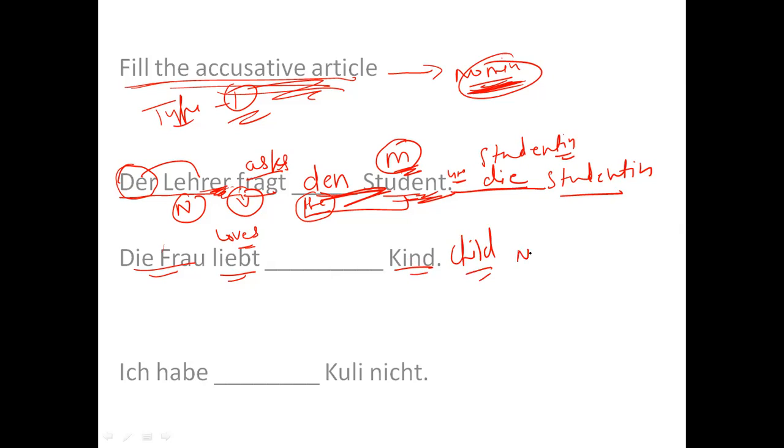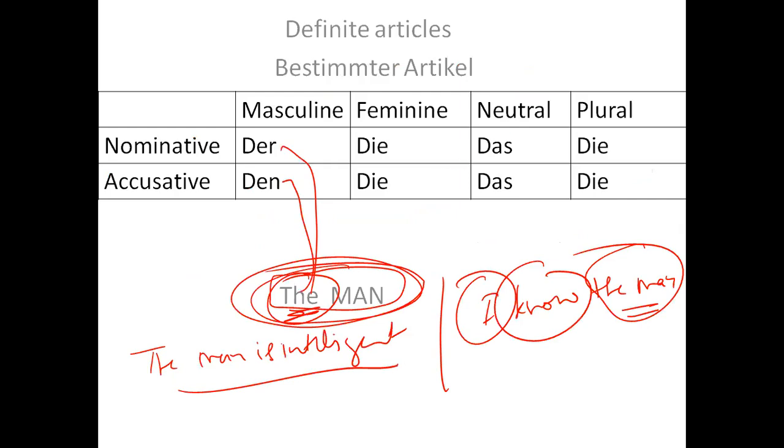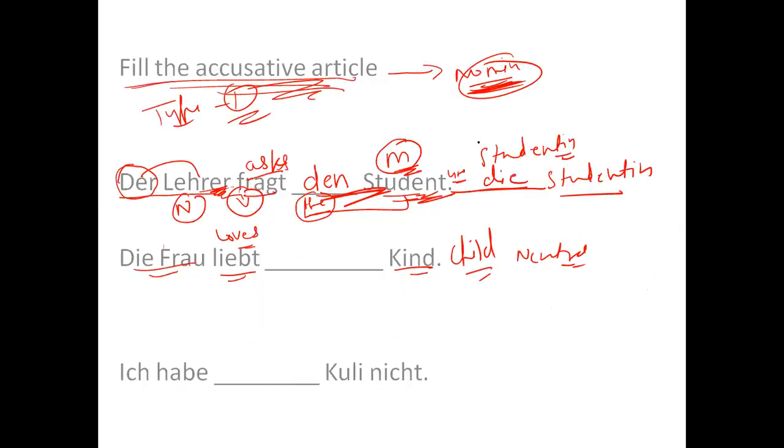Now, child is neutral, right? And if I go back to the table, in neutral, in nominative it is "das", in accusative also "das". In both cases the answer is the same. So here I should write "das" because in both cases the answer is "das" only. But just to give you a clearer picture, "die Frau" is the nominative subject, the verb is "liebt", and this "das Kind" is an accusative object.